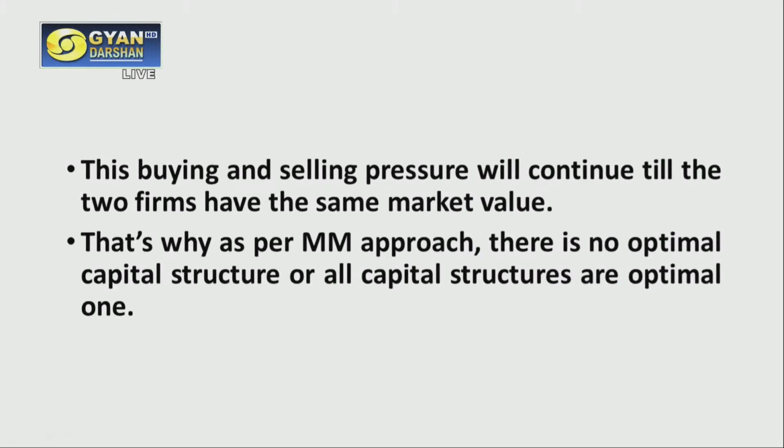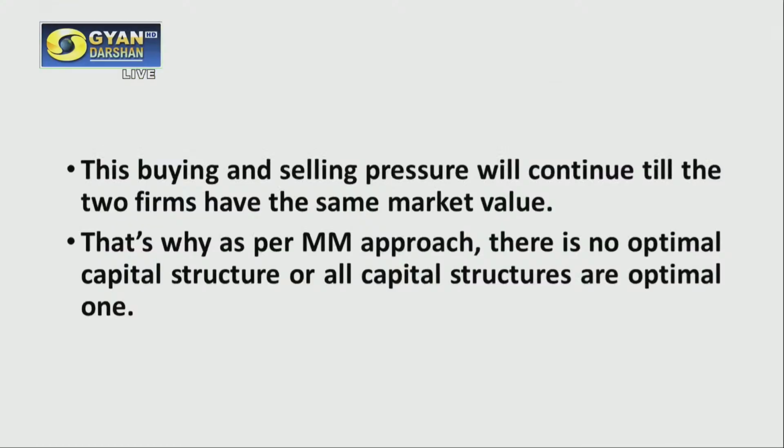This exercise will keep on happening in the market till both of the firms become equal in terms of their valuation as well. This buying and selling pressure will continue till the two firms have the same market value. And ultimately, when firm 2 becomes an overvalued firm and firm 1 becomes an undervalued firm, the reverse will start happening.